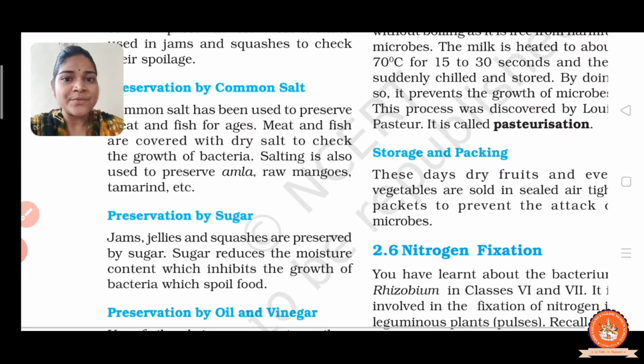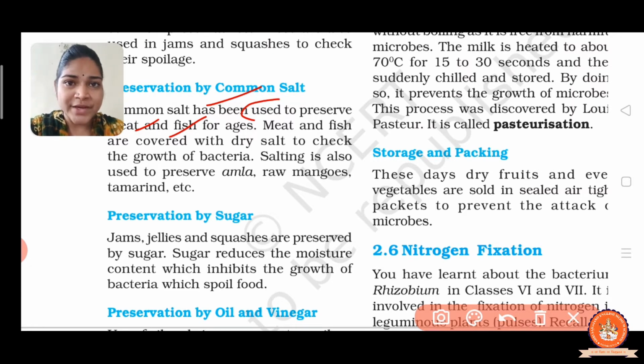So the first natural preservative method is salt, right? It is used to preserve meat and fish. Salting meat and fish and drying them in the sun can preserve them for many months, a long-term preservation. Moreover, it is also used to preserve amla, raw mangoes and tamarind, right?